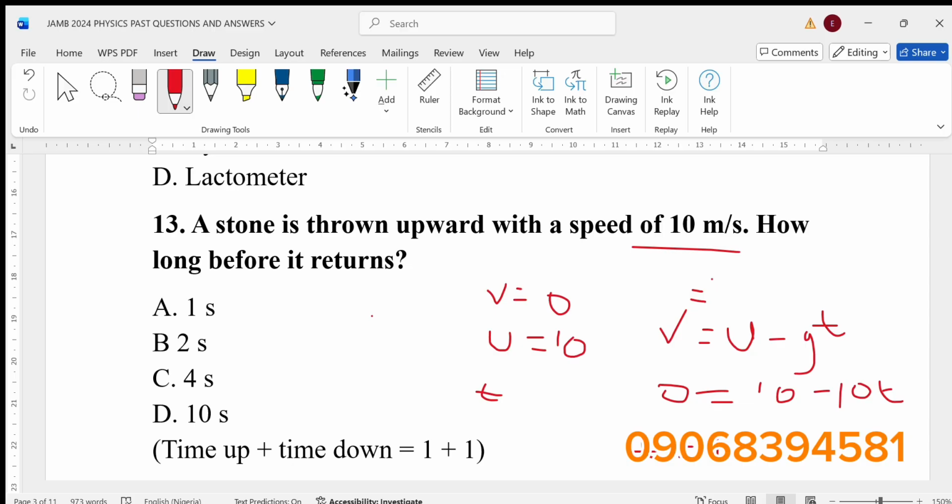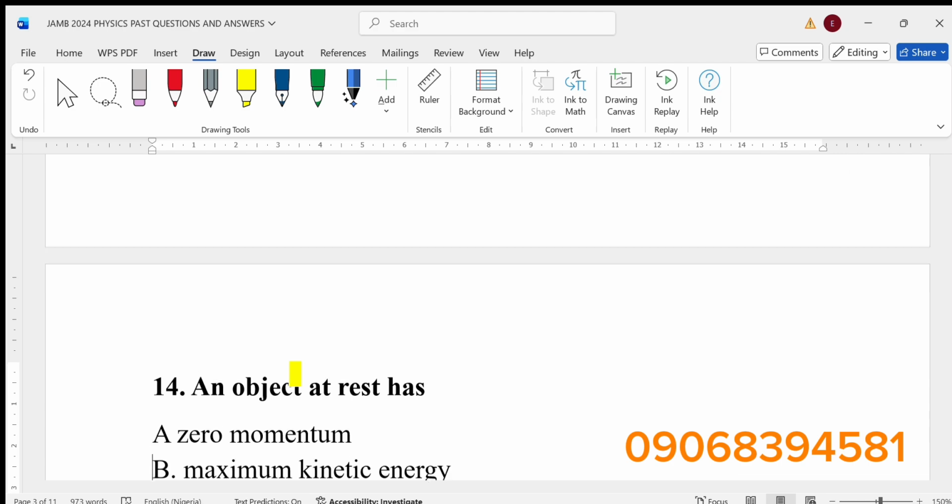So time to reach maximum height is 1, and the time to reach maximum height is the same as the time to return back to the ground. So how long before it returns is actually 1 plus 1, which is 2. Take note, because most persons will fail this one. The time to return to the ground is the time it takes to reach maximum height and the time it takes to come back, so 1 plus 1, which is 2 seconds. If you don't understand this, I already made a video on this, so go and check this channel.